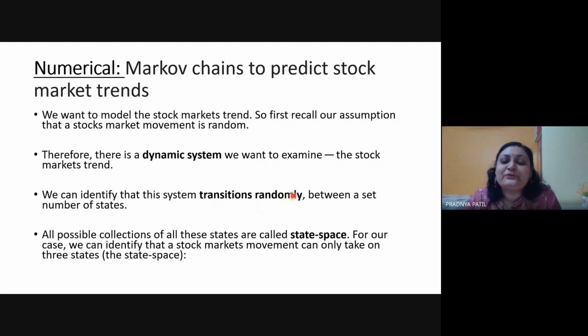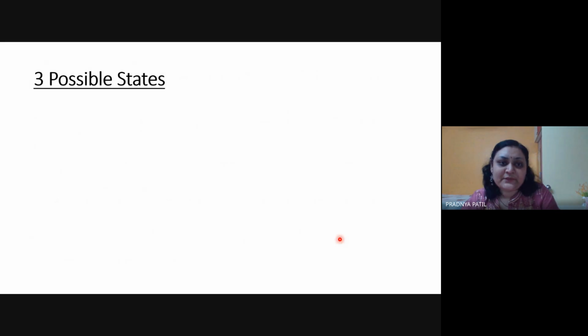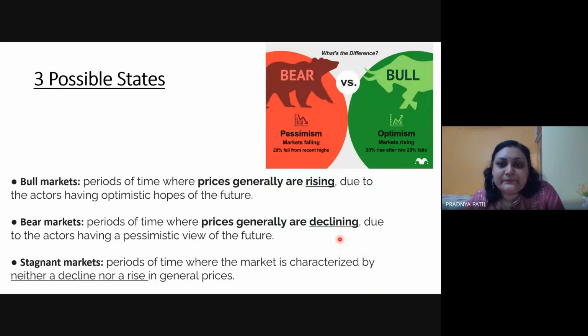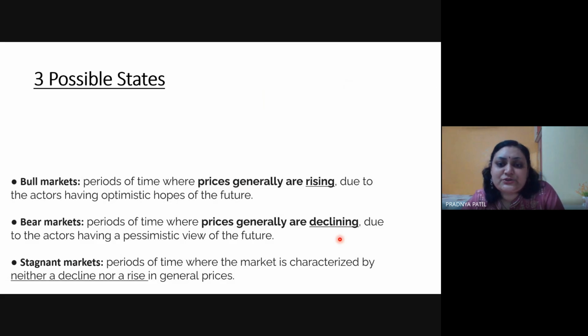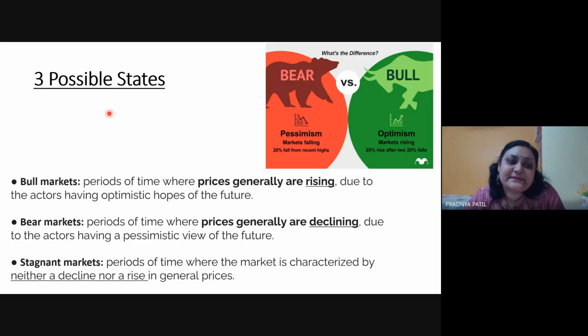So any possible state change can happen. These transitions would be random transitions, and they form the state space of your Markov chain. In this example, we have three possible states. One is the bull market, which is called optimism, where the market is rising, for example a 20% rise. And there is a bear market, called the pessimism market, where the market is continuously falling, with a 20% fall from the recent high.